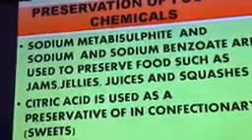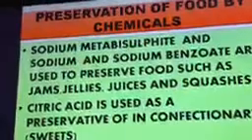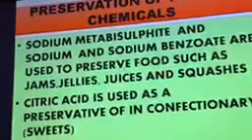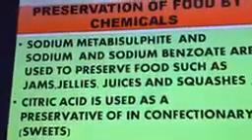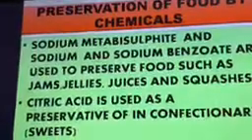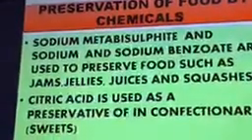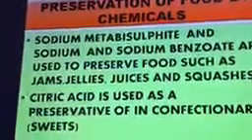So sodium metabisulfite and sodium benzoate. Besides this, citric acid is also used, right? Generally it is used as a preservative in confectionery, right? So in the sweets which we consume, certain chemicals are there, right?